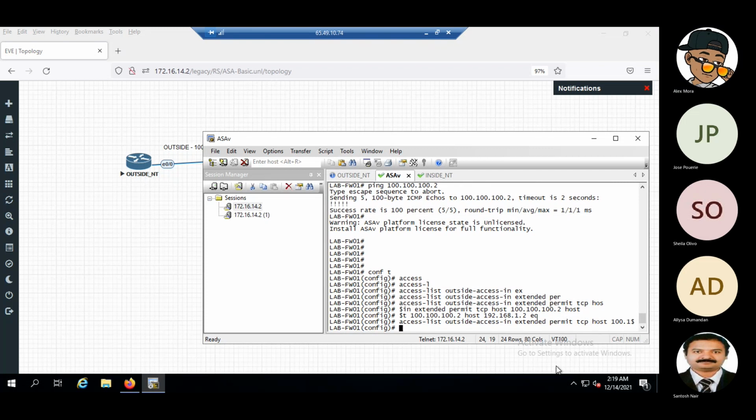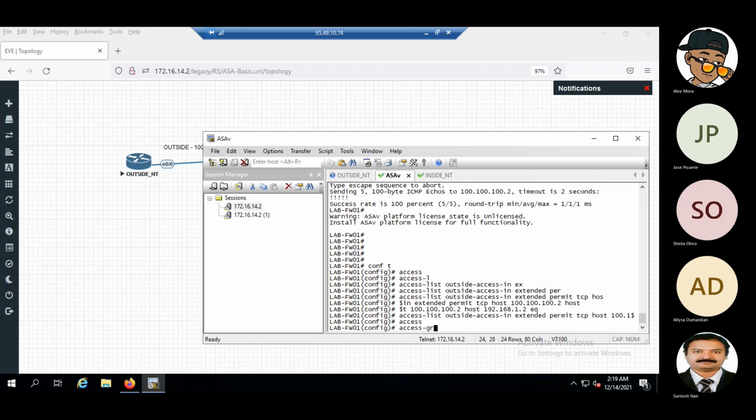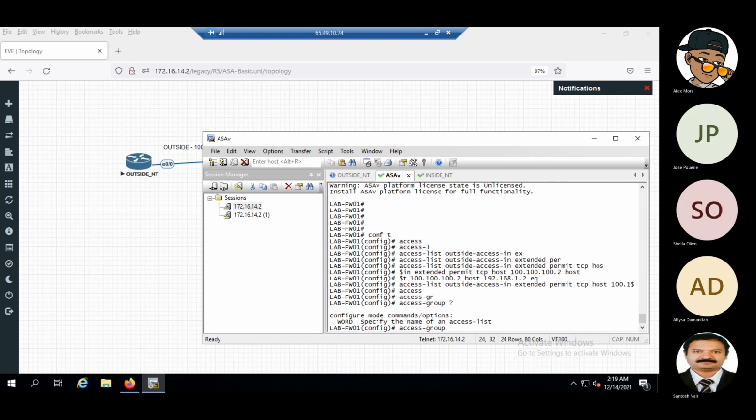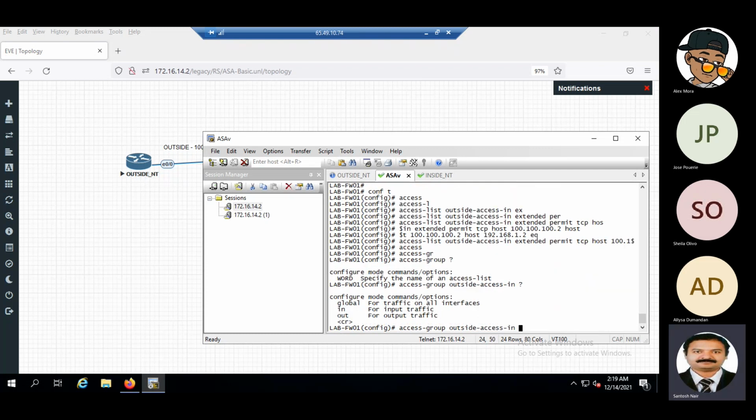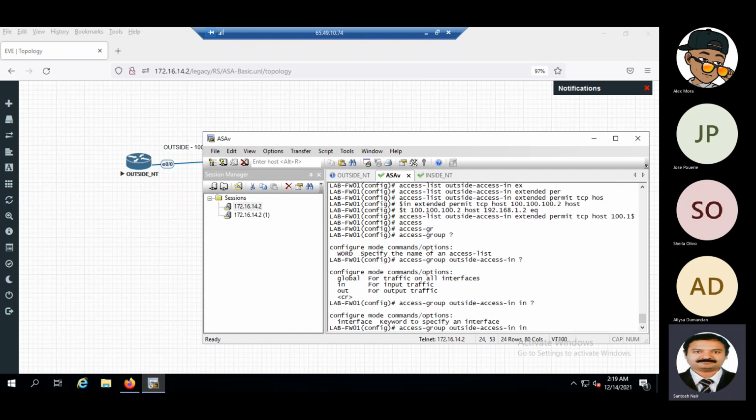Correct. Access group. We have to specify the outside access in. We have to tell in which direction. It is the inbound direction. From outside, it is inbound direction. Which interface?